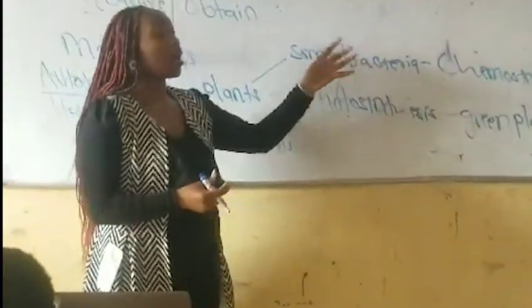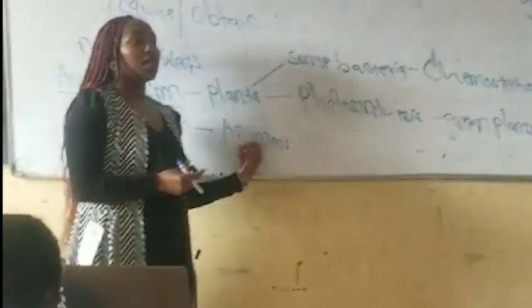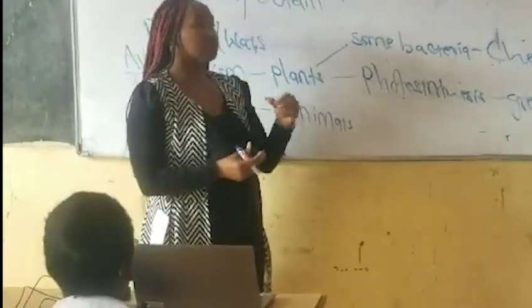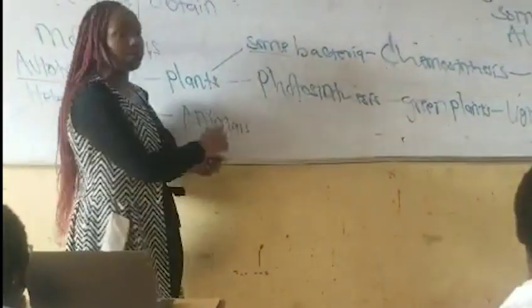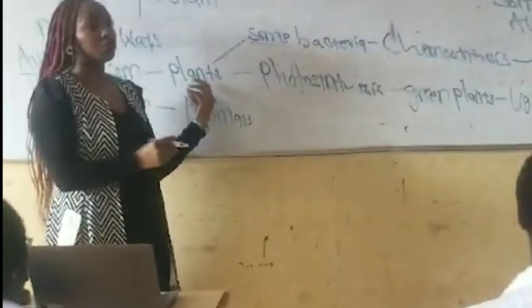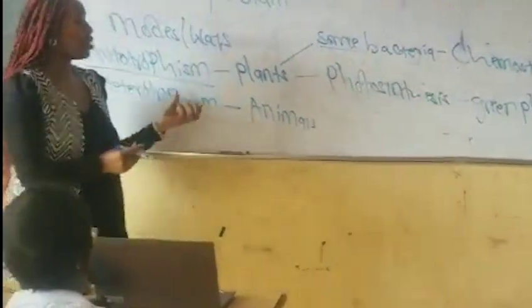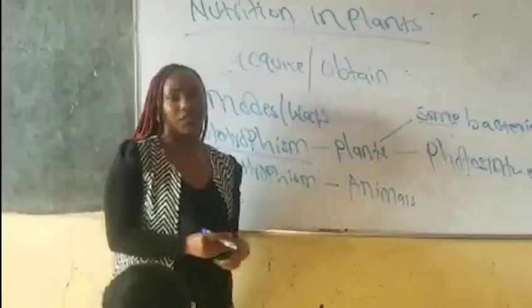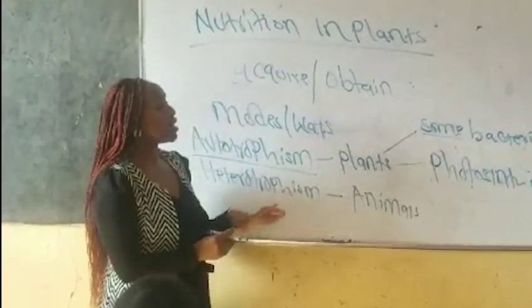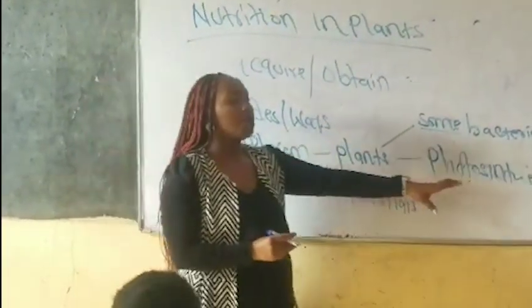So if you look at the bacteria, some bacteria are autotrophs, others are what? Heterotrophs. So please don't omit the word "some", because not all of them are autotrophs. Others will obtain already manufactured food.